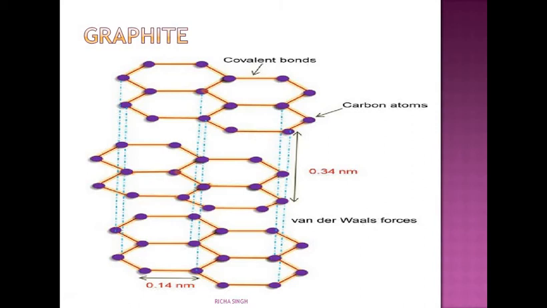Due to this very weak force of attraction, graphite has a soft and greasy structure because the structure is not very compact. The color of graphite varies from grey to black depending upon the origin from where it has been taken.